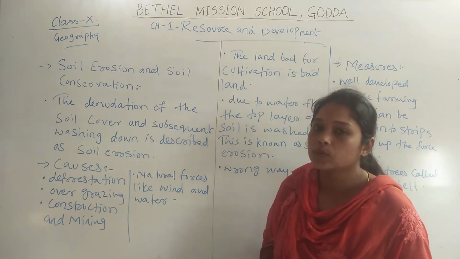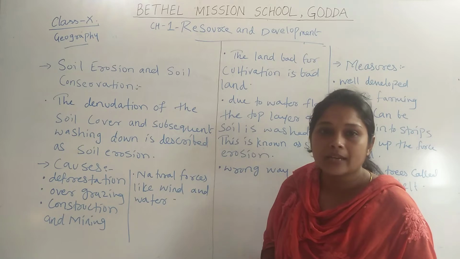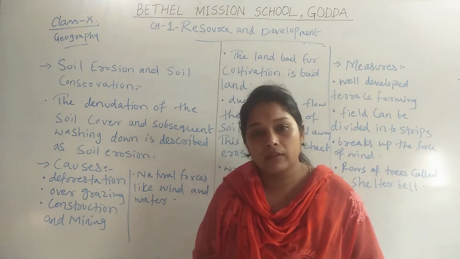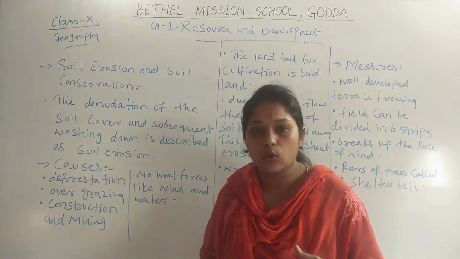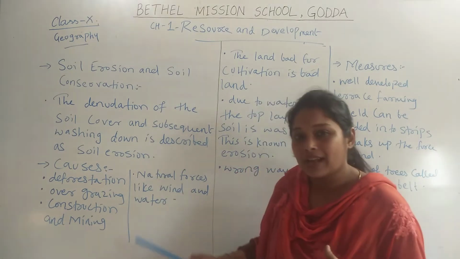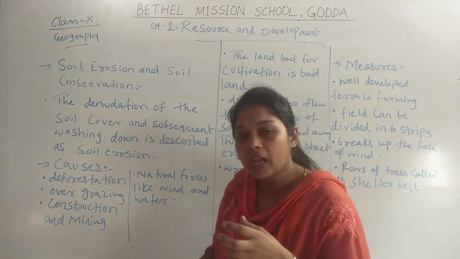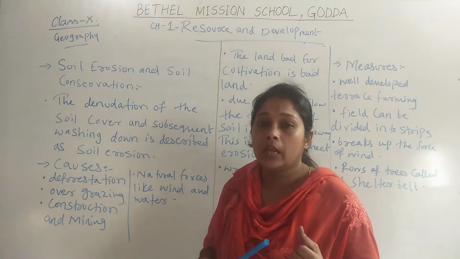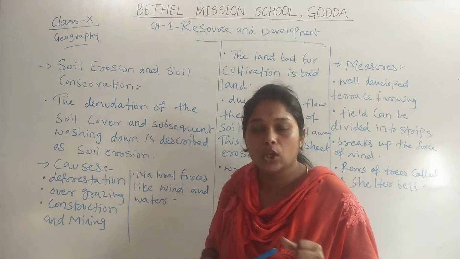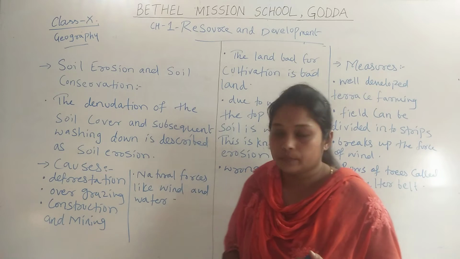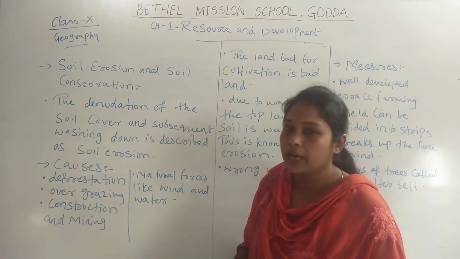Overgrazing is also a cause of soil erosion. When animal husbandry is there, and cattle like goats, cows and buffaloes go to grassland and eat those grasses, when they take the grass in their mouth, they also take out the soil from the land, which causes soil erosion. Third one is construction and mining.